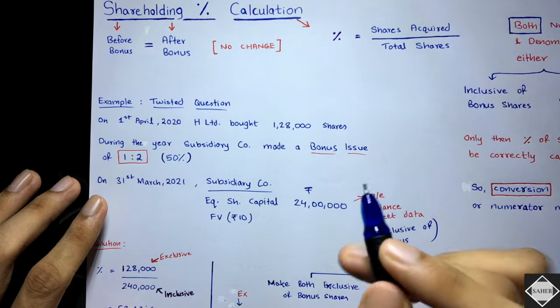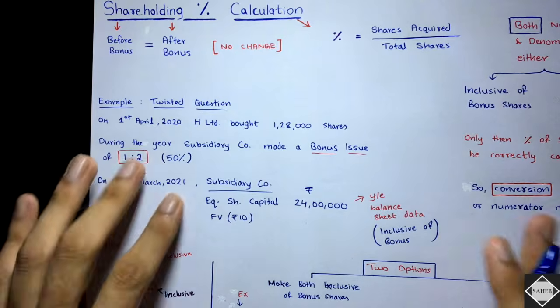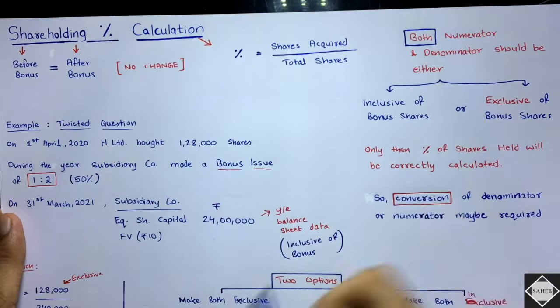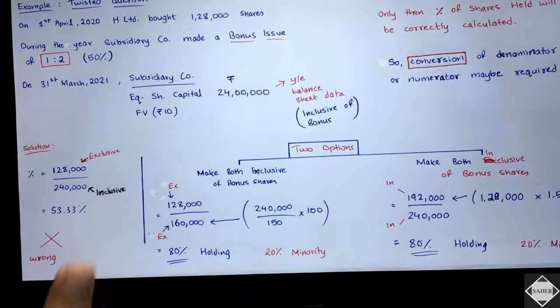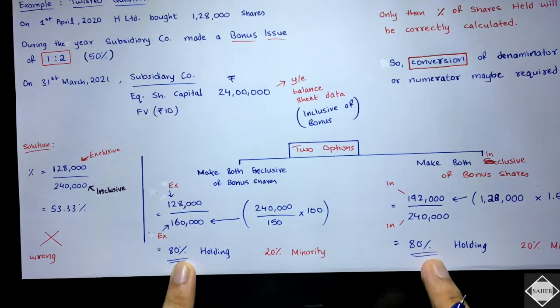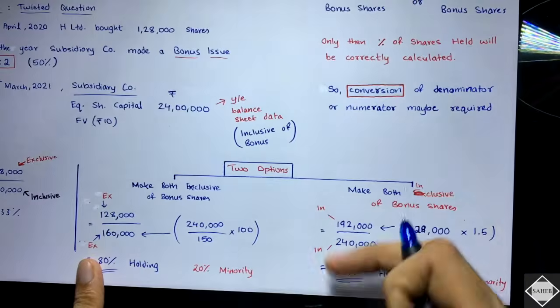They will give you like this. They will not make things easy for you. So you have understood regarding this shareholding percentage calculation, how you will do it. Either you have to make both inclusive or both exclusive, and you will be able to calculate the correct holding percentage. Bring both the things at the same level, either exclusive or inclusive.